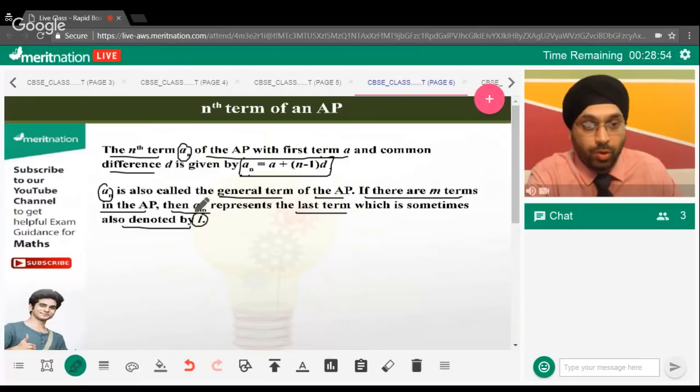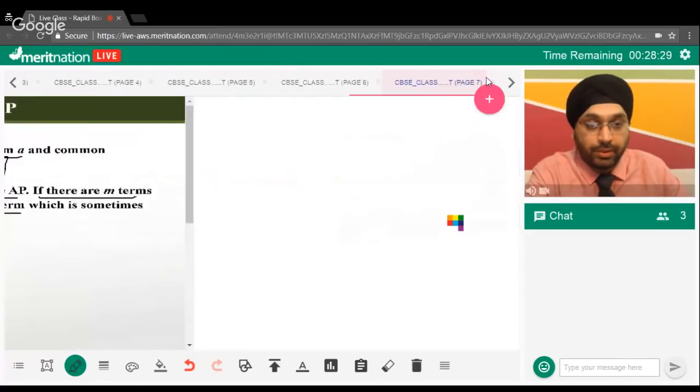I hope you guys are well clear what the meaning of an equals a plus n minus 1 d is, and what the meaning of the last term, which is denoted by L, is. A subscript is what you write like this. This is known as a subscript. I hope, Anamika, it's clear. So, guys, let's move forward then.